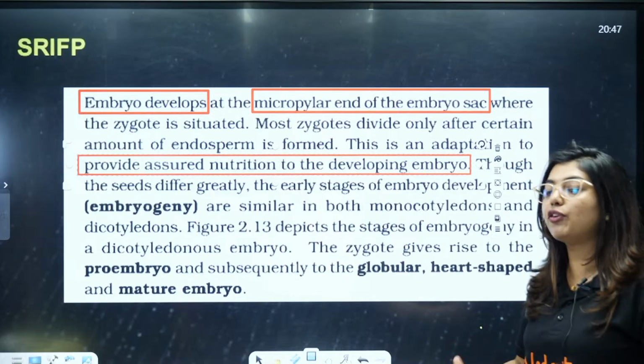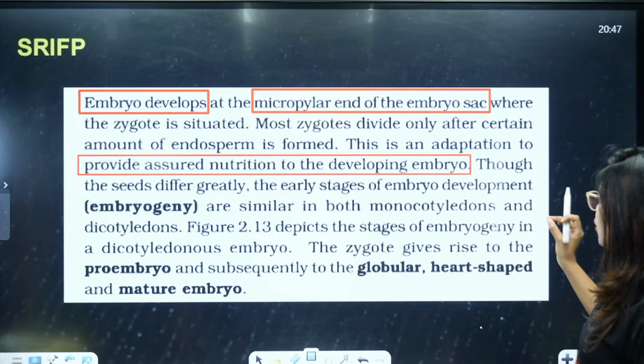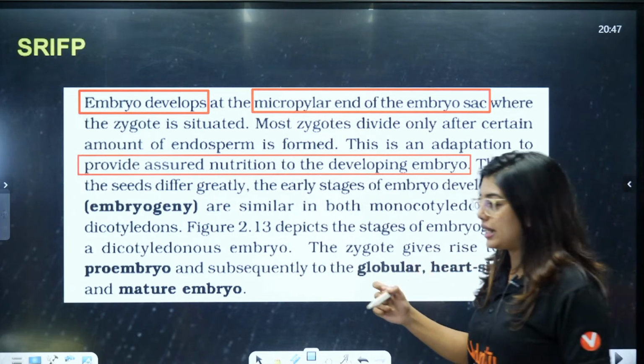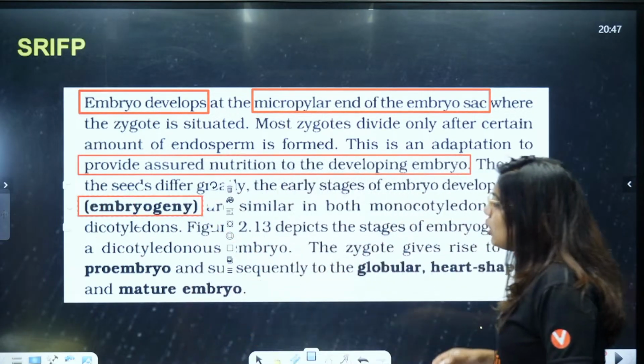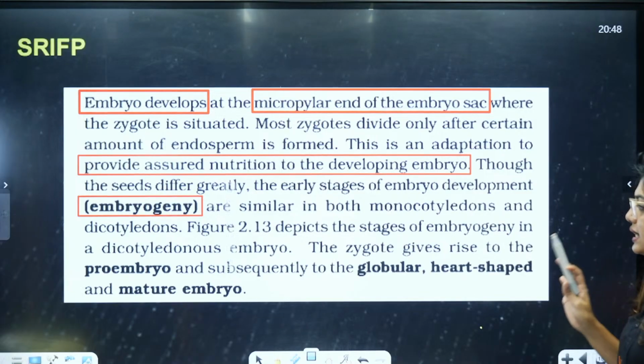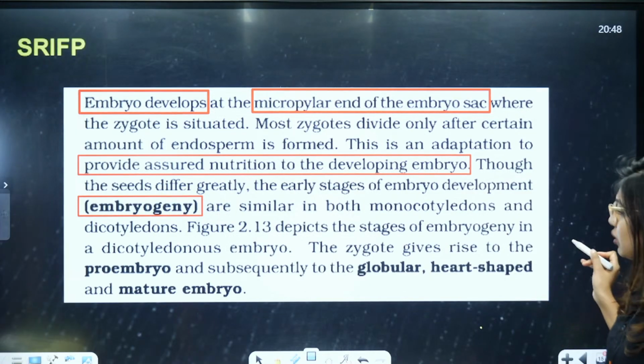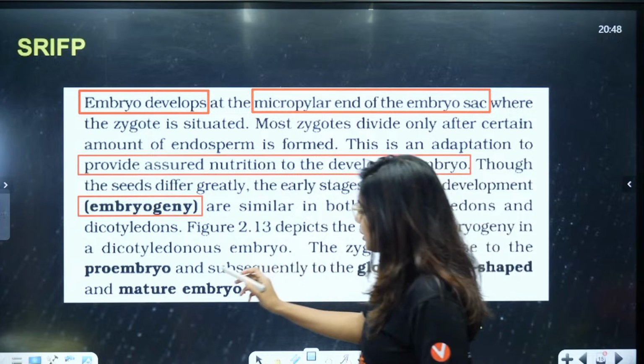Though the seeds differ greatly, the early stages of embryo development, that is embryogeny, important, are similar in both monocots and dicots. Now, the zygote gives rise to the proembryo.